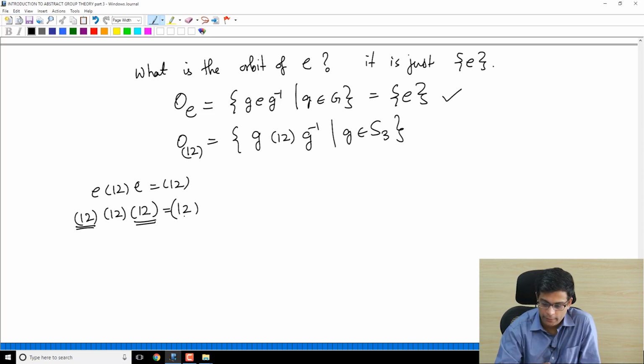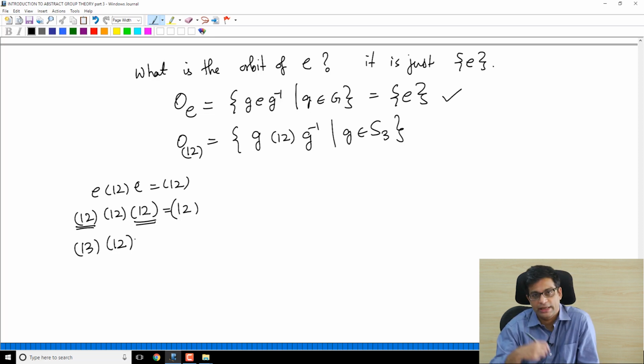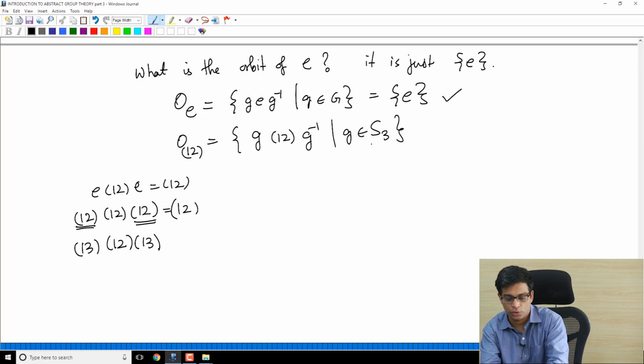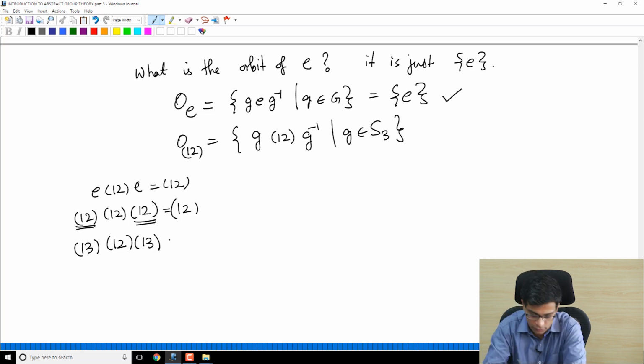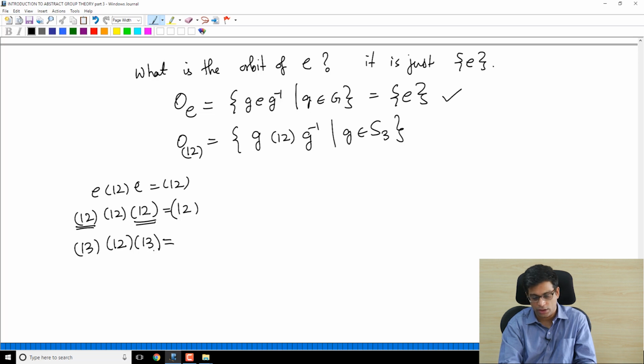The new thing will be if you take (1 3), so let's do (1 3)(1 2)(1 3) inverse. The inverse of (1 3) is again (1 3), so I have to vary g and compute g (1 2) g inverse. If you do the calculation quickly, (1 3)(1 2)(1 3) is (2 3): 1 goes to 3, 3 goes to 2, and 2 goes to 1, 1 goes to 2.